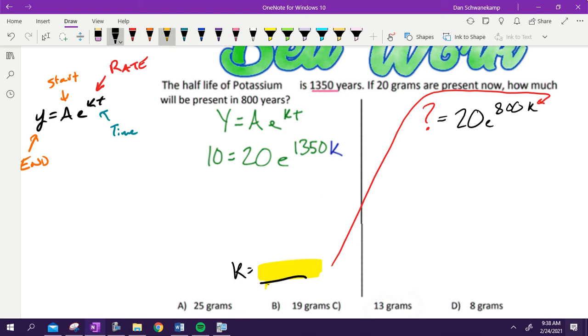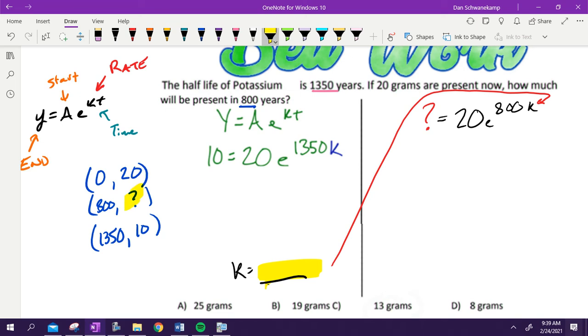I like to visually understand what's happening here, so think about this. We got some ordered pairs. At time equals 0, how many grams do I got? 20. At time 1,350 years, how many grams do I have? 10, because it's half-life. That's how long it takes to be cut in half. My question is, how much will be present in 800 years? So what is 800? Is that going to be my x or my y? It's my x. It's my time. And that is the mystery number. If I can figure out what this is, I win.